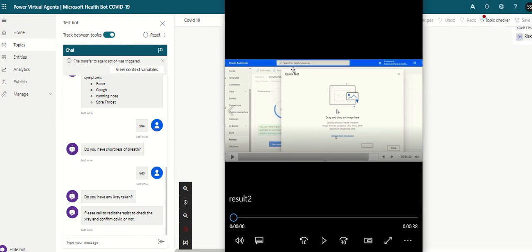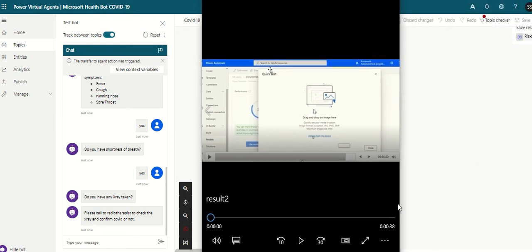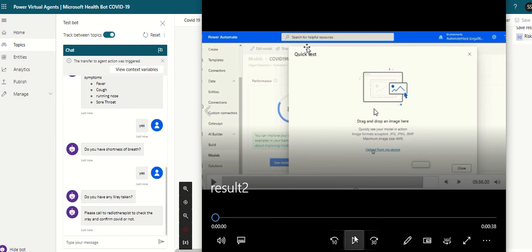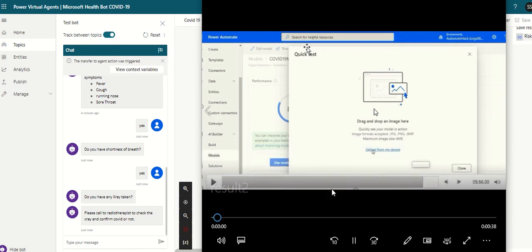So now I have done training of the COVID virus, and let's see if we try to improve the image, let's see. I'm taking the X-ray and going to test whether the X-ray is showing COVID or not.